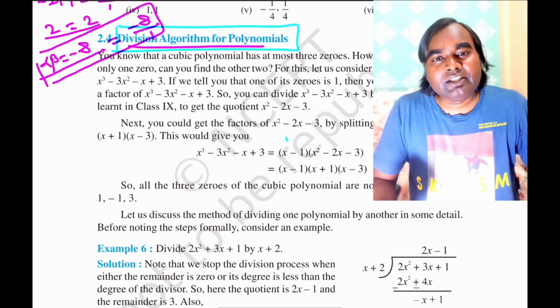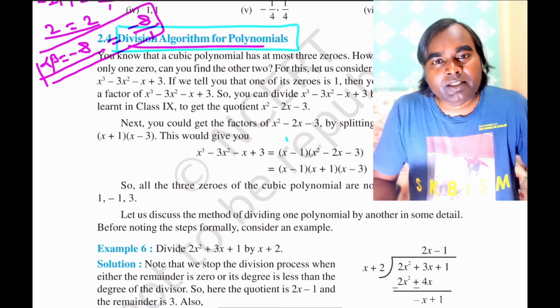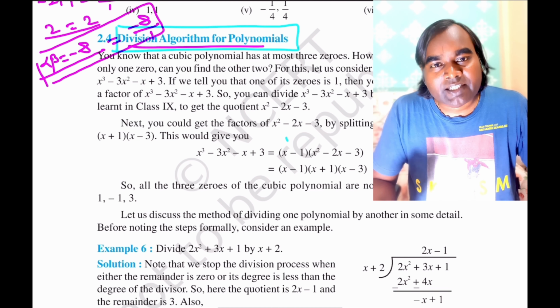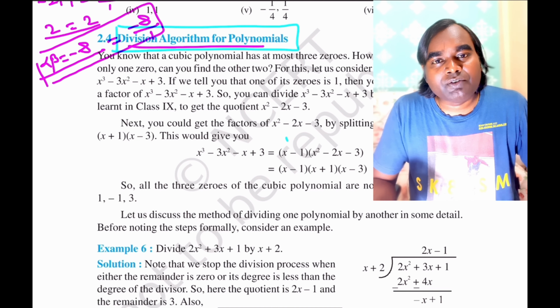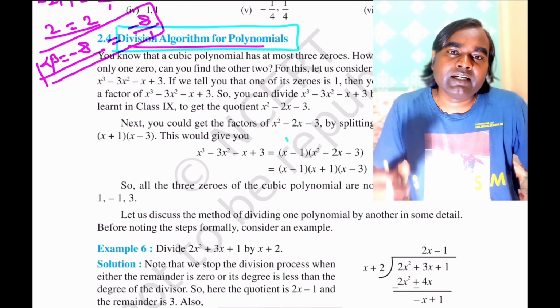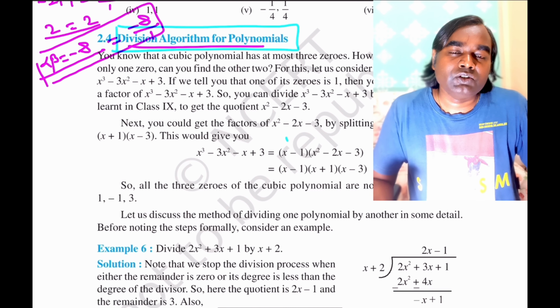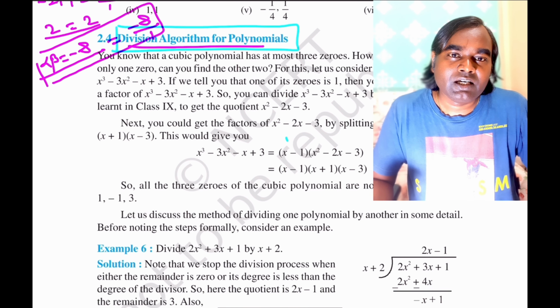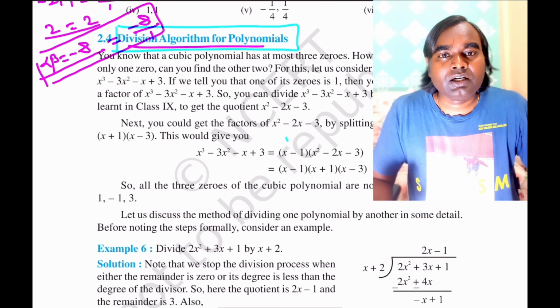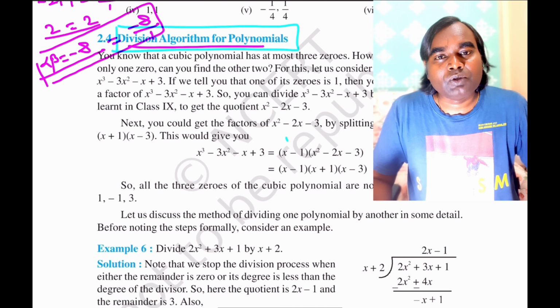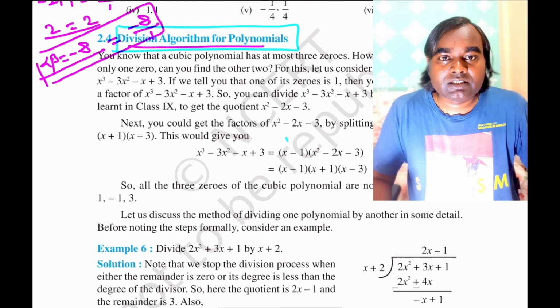By dividing the cubic polynomial by the given factor, you get a quadratic polynomial, and after solving the quadratic equation you can get the 2 zeros or 2 roots. So ultimately you will be able to know the other 2 zeros if you are given 1 zero of a cubic polynomial. Let us understand how we can do that.